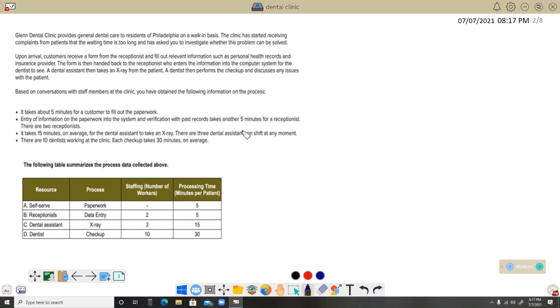The entire data given over here is summarized in this table. As far as solving this problem is concerned, we only require this data summary table. Only this much is required. Here you can see that the paperwork process is self-service and there are no staff members over there. Filling that entire paper requires 5 minutes per patient. Similarly, there is a receptionist who, after getting that paperwork, will go for the data entry to a computer.